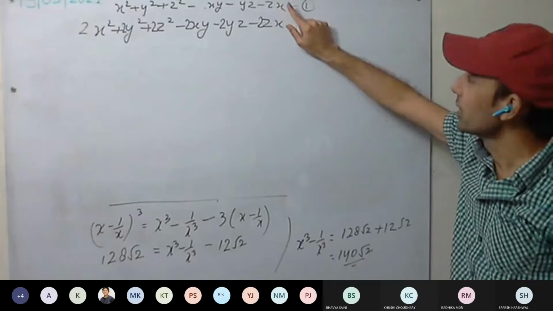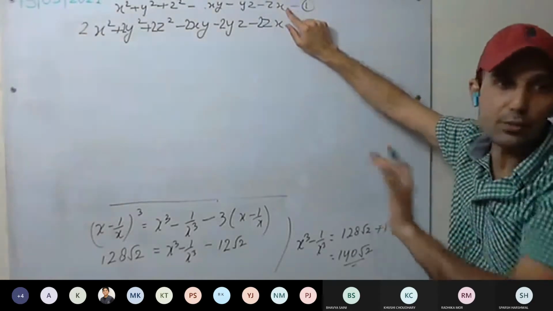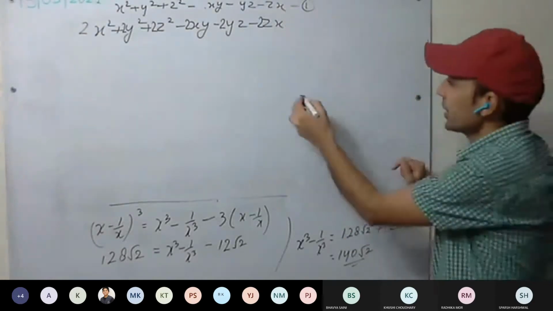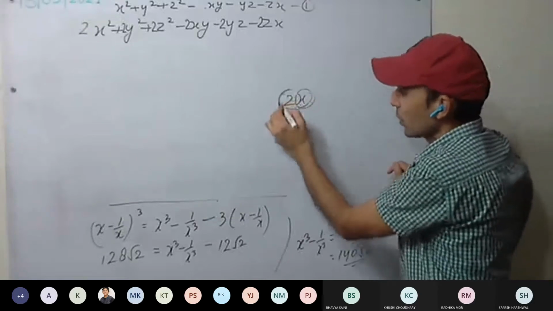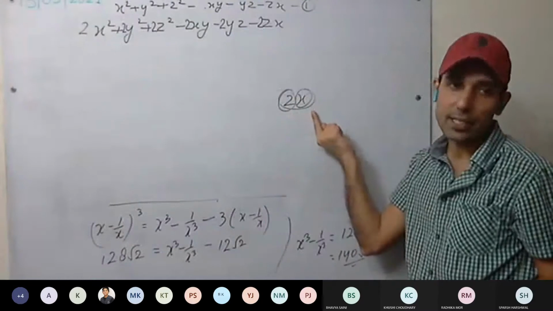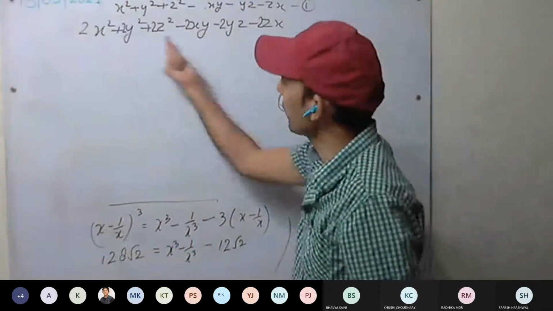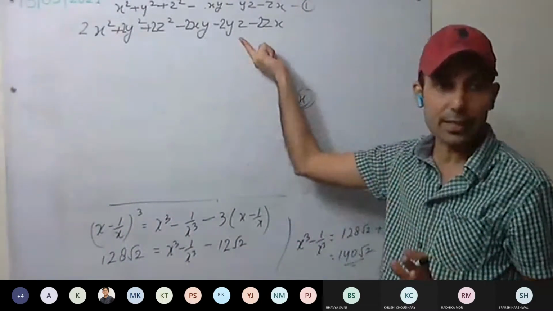You already know, if x is negative, 2x is also negative. So multiplying by 2 will not change the sign.